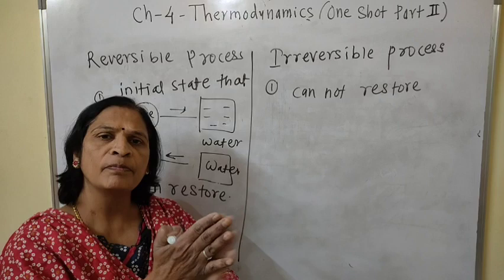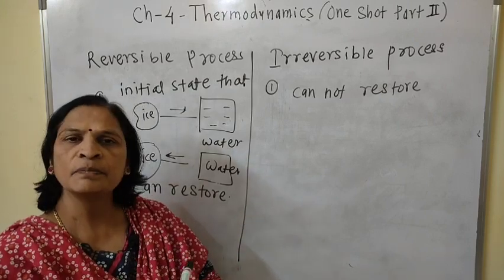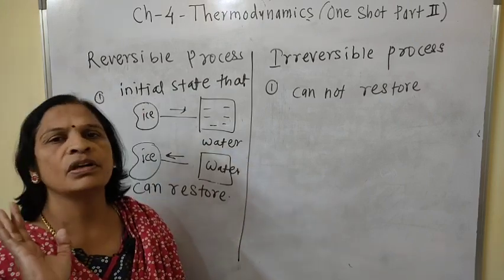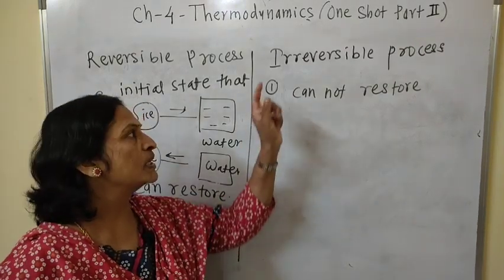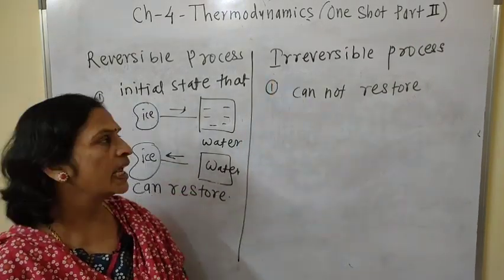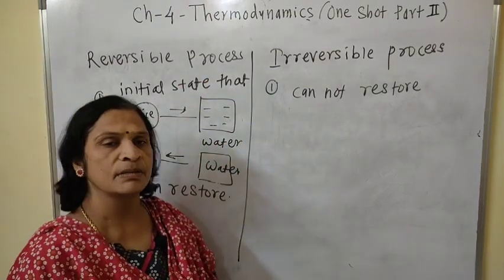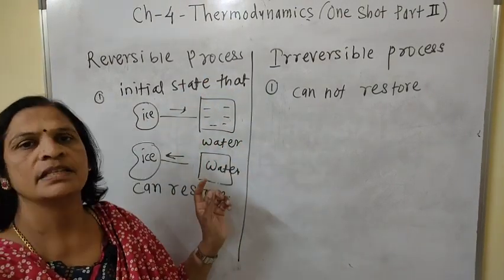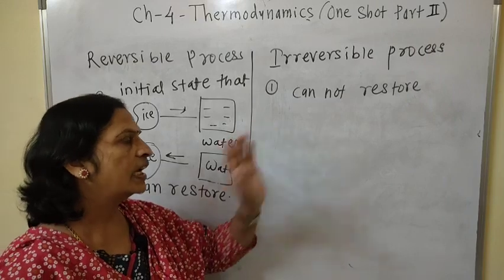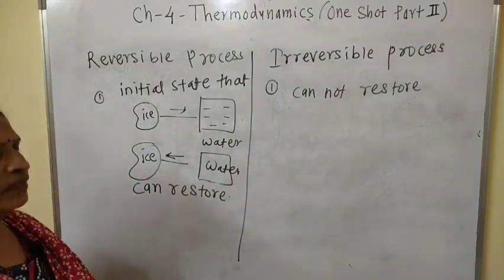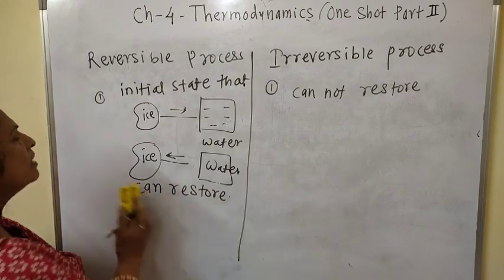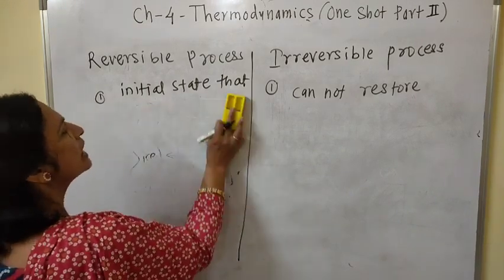When we rub our palms, heat is produced, and we cannot restore that heat once again. All these are examples of irreversible process. And what is the definition of irreversible process? A process in which the initial state cannot be restored is called an irreversible process. And this is the first point. Then second point.